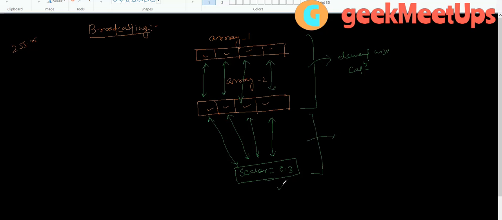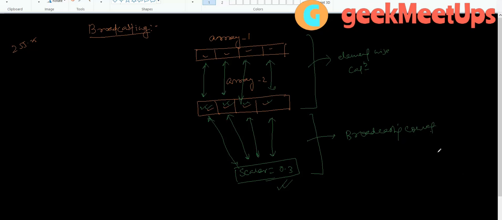It means we have defined one common value going outside the box, and this common scalar value will be multiplied to every element of an array. This is the broadcasting concept. This is a very important concept.